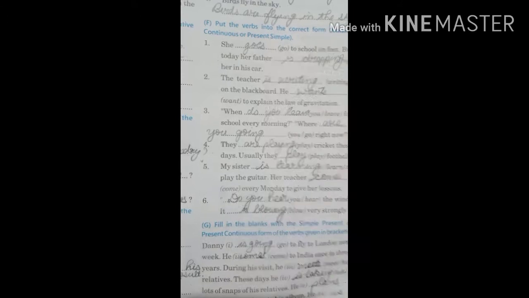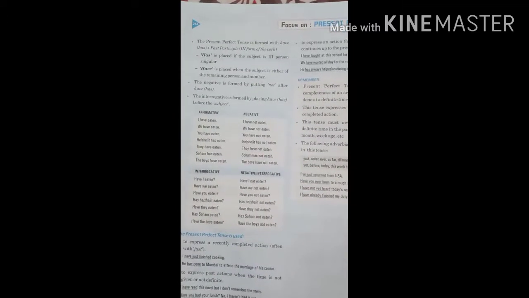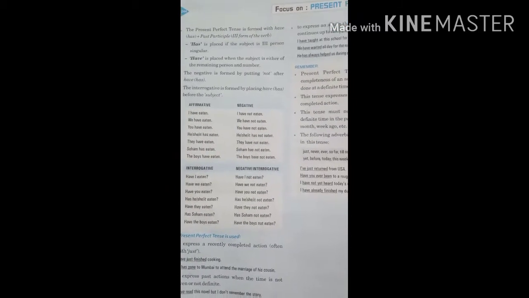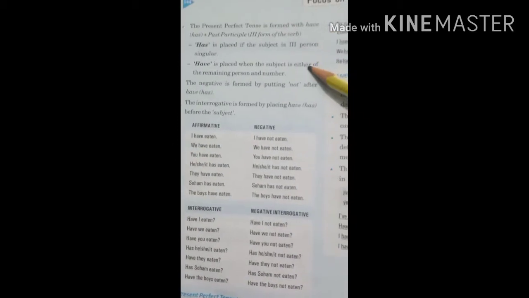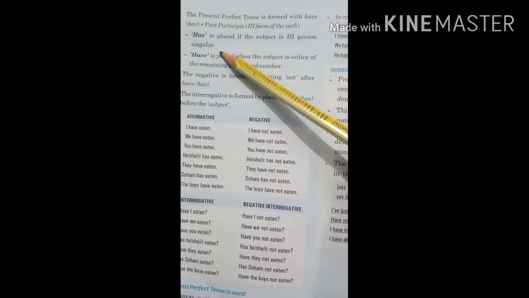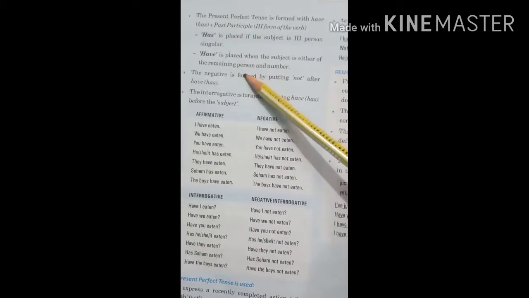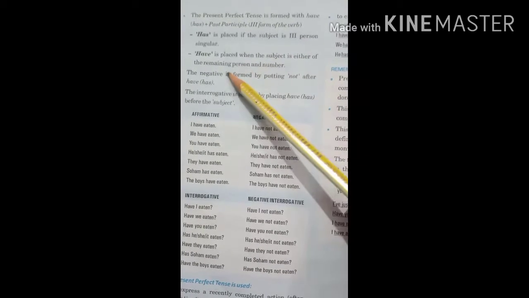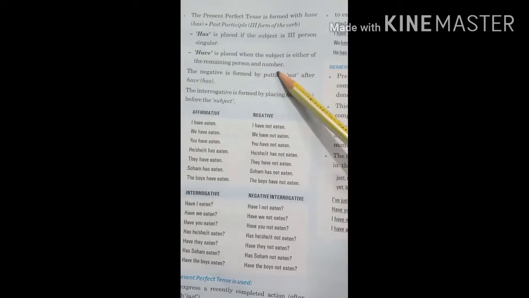It is very easy. Move to the next page, present perfect tense. Now present perfect tense is formed with have or has plus past participle, the verb's third form. Has is placed if the subject is third person singular. With singular we will use has, and have is placed when the subject is any of the remaining persons and numbers.